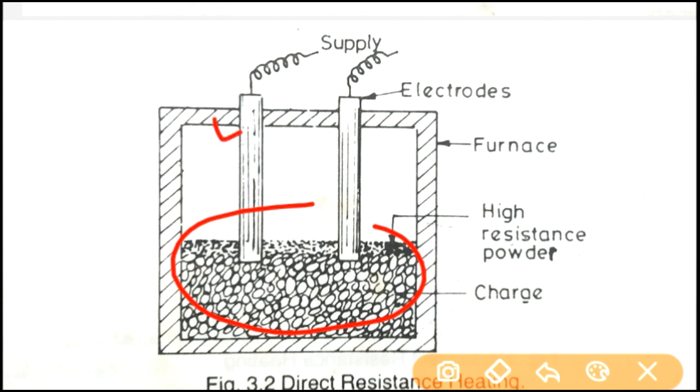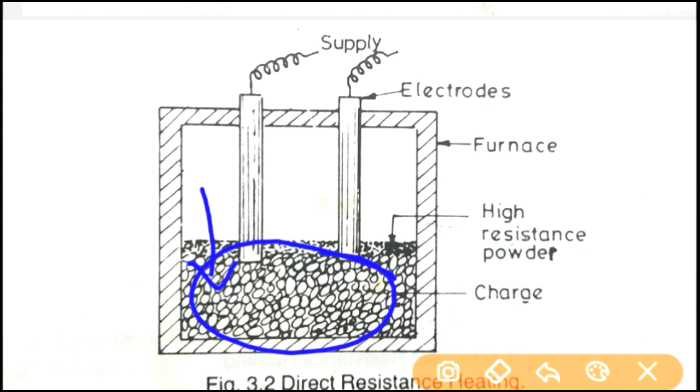We have two electrodes immersed in the charge, connected to the supply. In case of DC or single phase AC, we are using two electrodes. When a metal piece is to be heated, a powder of high resistivity material is sprinkled over the surface to avoid a direct short circuit. The current flows through this charge, then the heat is produced.